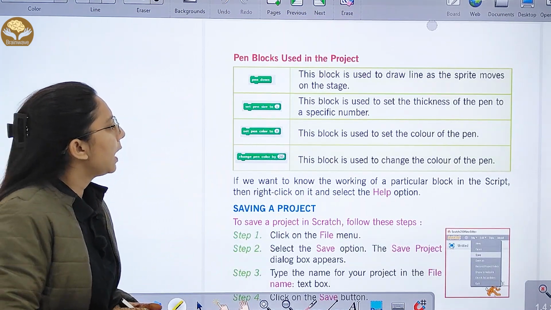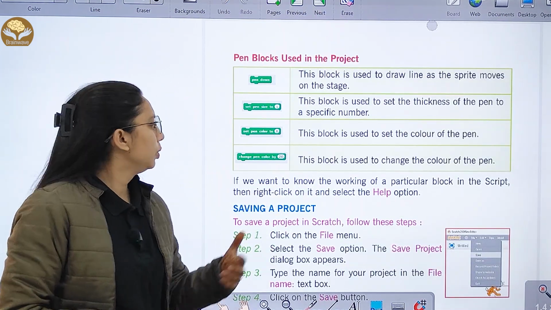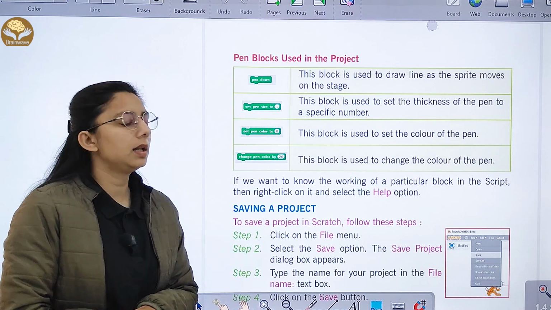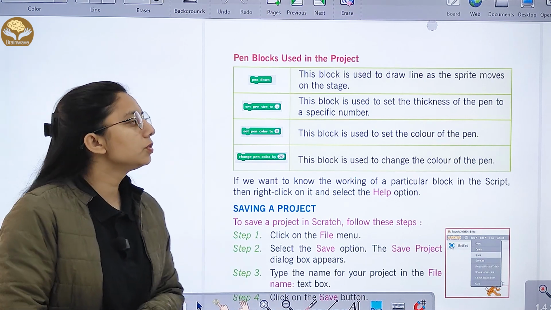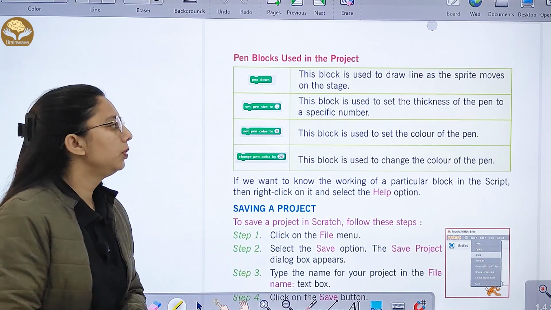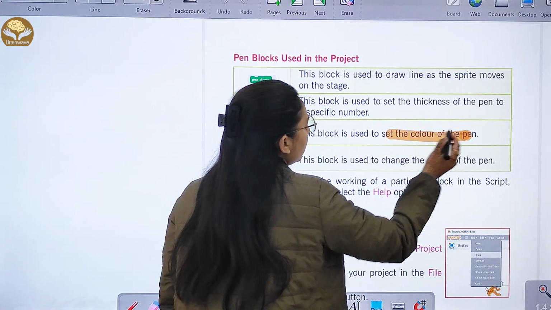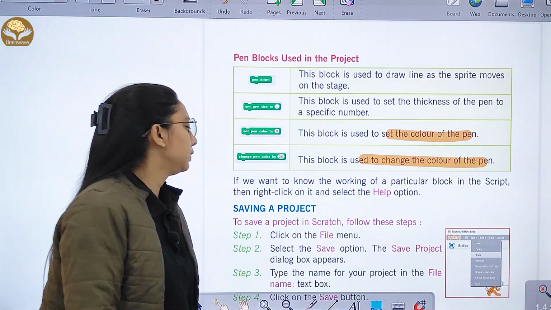Now the pen blocks. We have pen down, set pen size to, set pen color to, and change pen color by, right? The pen down block is used to draw lines as the sprite moves. This block is used to set the color of the pen. This one is used to change the color of the pen.